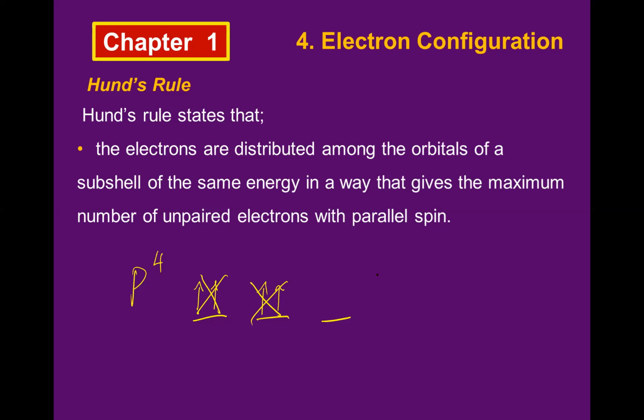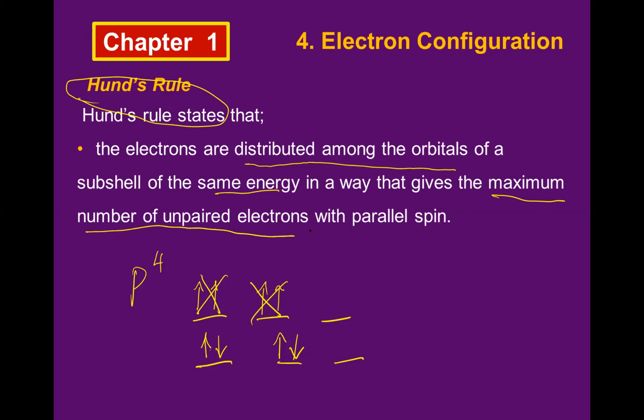So it must be, if I have 3 orbitals, the possible is like this: 1 up, 1 down, 1 up, 1 down. Now, if I'm drawing like this, is it possible? Yes, sir. According to the Pauli, it is possible. But remember, we also have Hund's rule. Hund's rule said that if we want to distribute the electrons among orbitals in the same energy, you are going to distribute the electrons so as to give the maximum number of unpaired electrons.